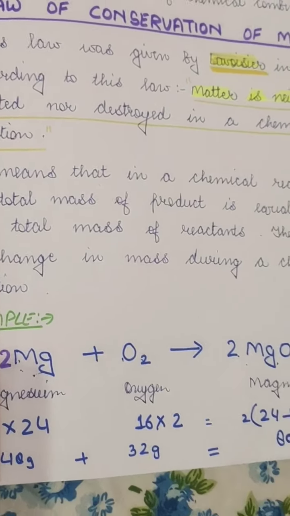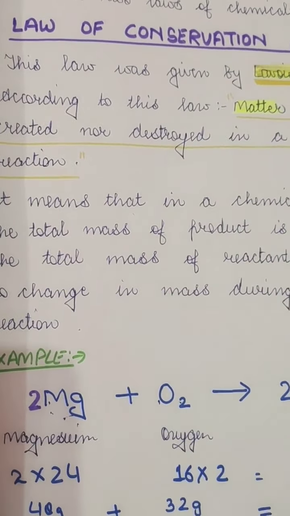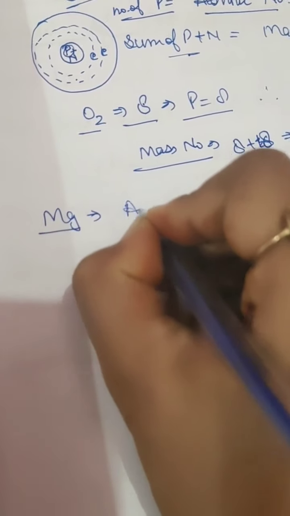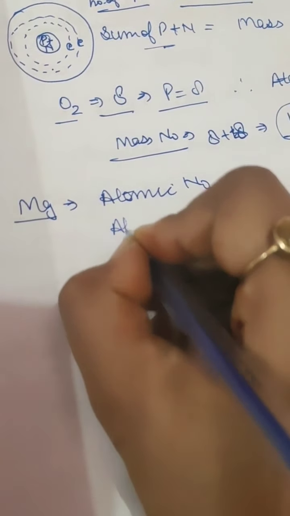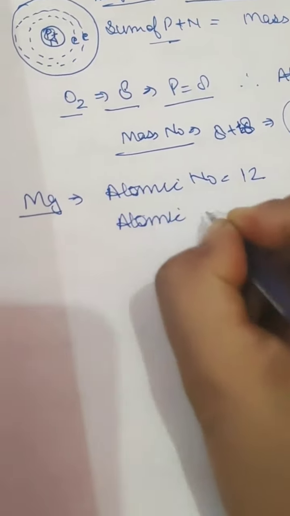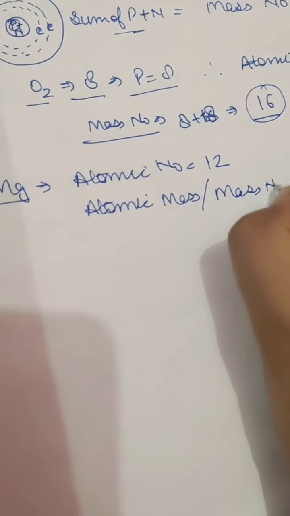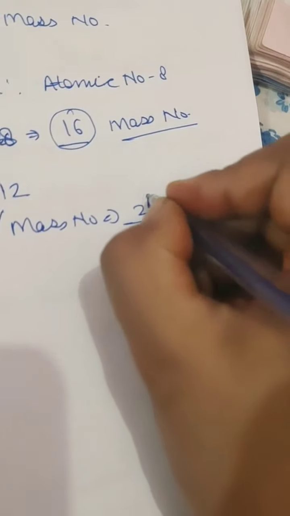So when we are talking in terms of mass, we will have to take mass. Here written Mg, that means the mass of magnesium, Mg, having atomic number equal to 12. So atomic mass or mass number, same thing, 24. Okay, it depends upon the number of neutrons plus the number of protons.